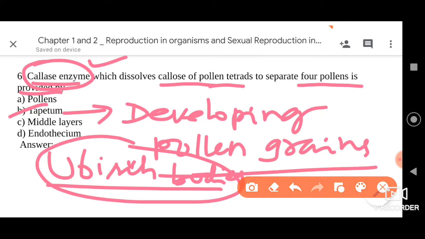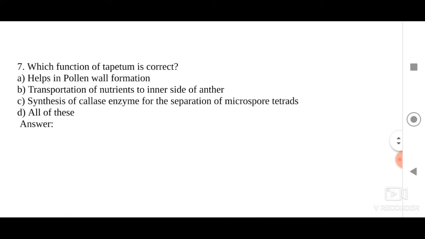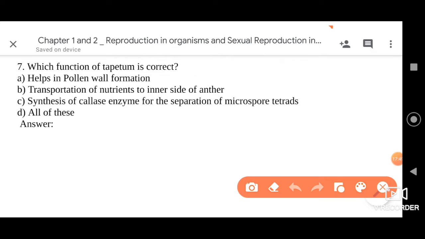Dear friends, so the right answer here is the tapetum. It is important for dissolving callose of pollen tetrads. Then the 7th question we have here, dear friends: which function of the tapetum is correct? Again, we are talking about the nutritive tissue called the tapetum. 4 options have been given: helps in pollen wall formation, transportation of nutrients to the inner side of the anther, synthesis of callase enzyme for the separation of microspore tetrads, all of this.